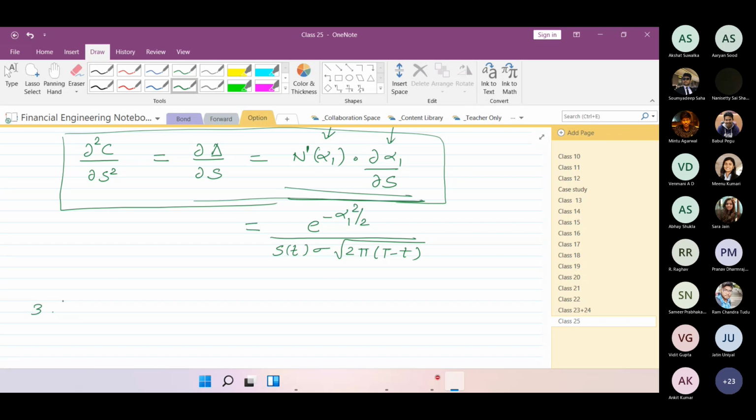So the final third one, and luckily, what is the expression for the put option? One minus, or will it be the same?